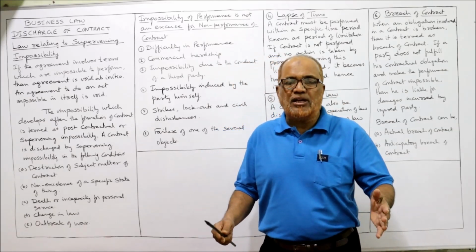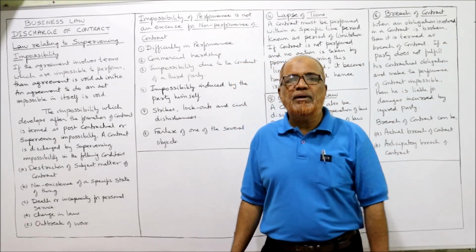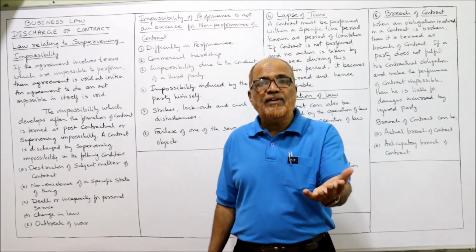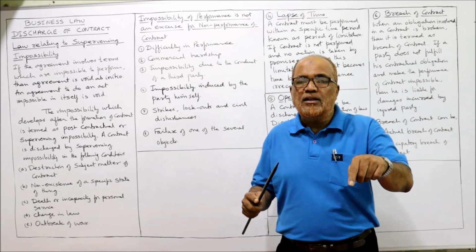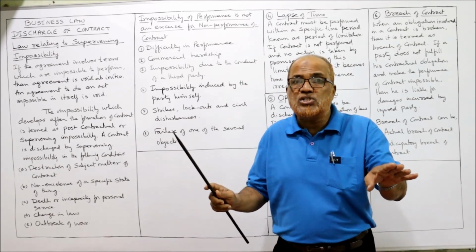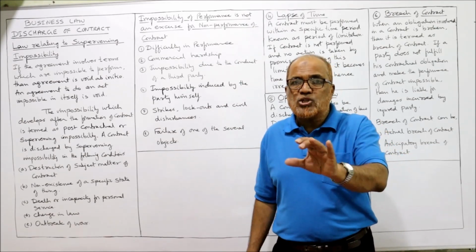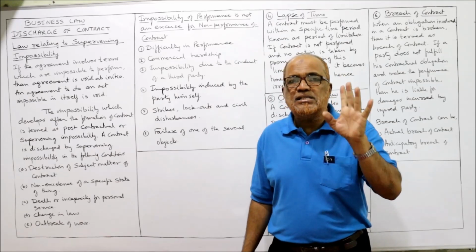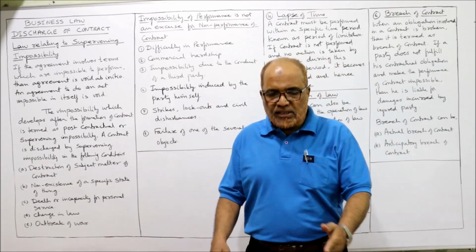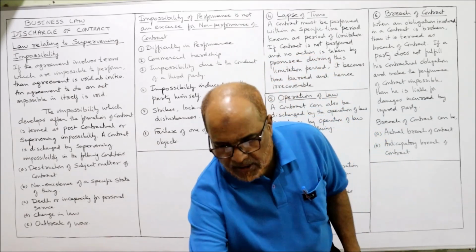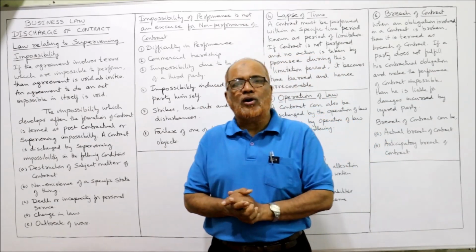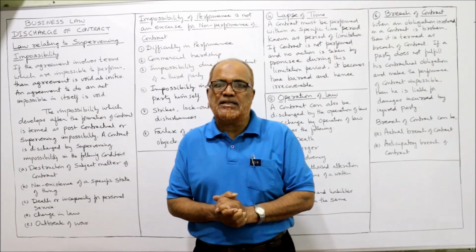So the law says if the performance is difficult, the contract will not be discharged. The obligation of the parties remains the same. That's it. So these are the 10 practical problems I have explained to you. So this topic of discharge of contract is completed.